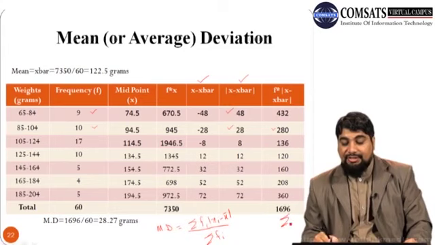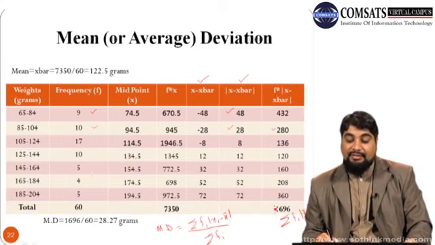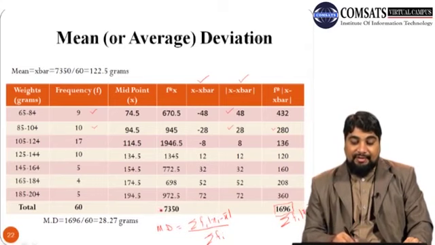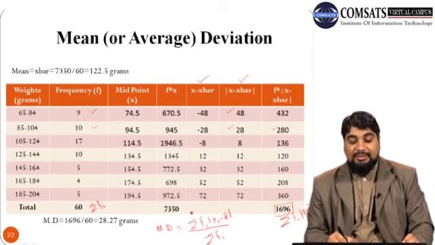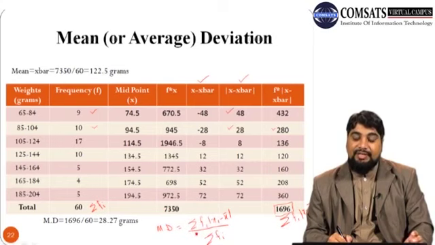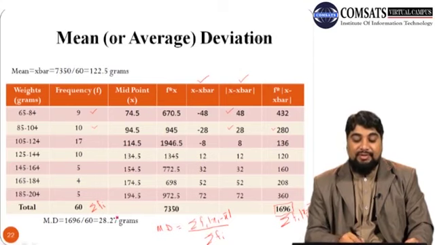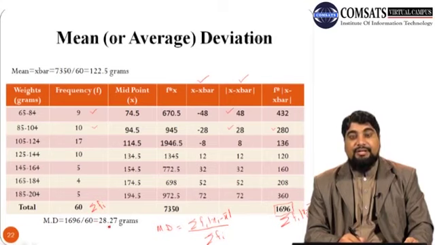So calculate this summation: 1696 is summation fi into absolute value of xi minus x bar, and this one is summation fi. Once we have both numerator and denominator, we can put the corresponding values in this formula. So we get 1696 divided by 60, which is 28.27, and the unit is grams.